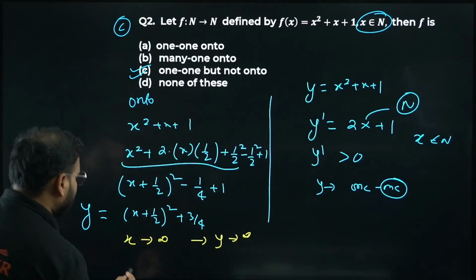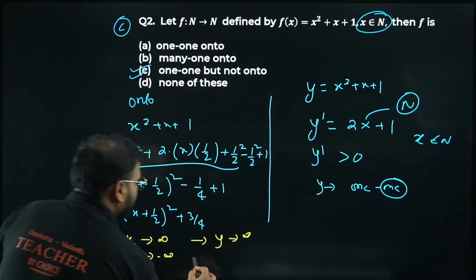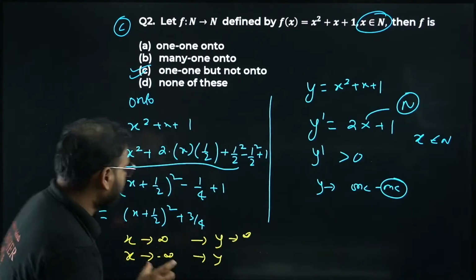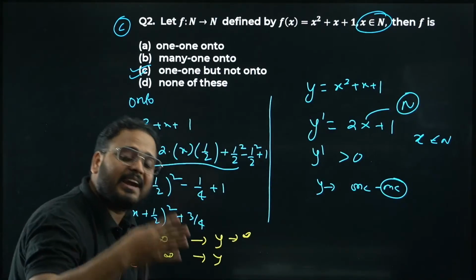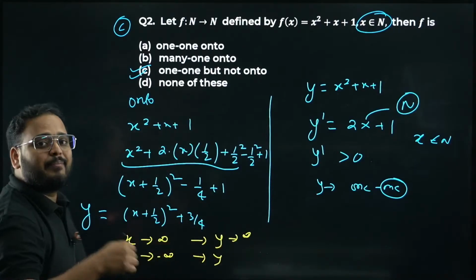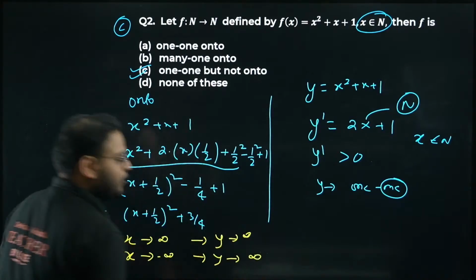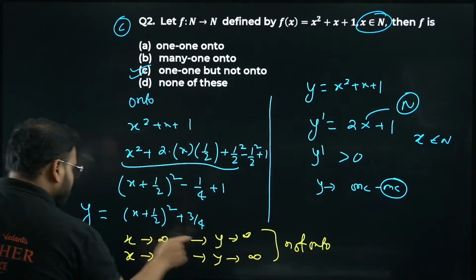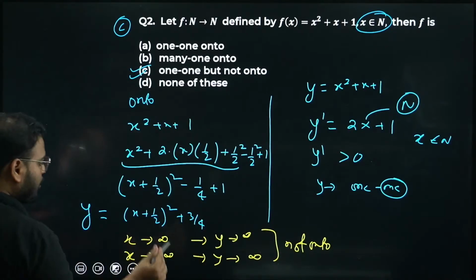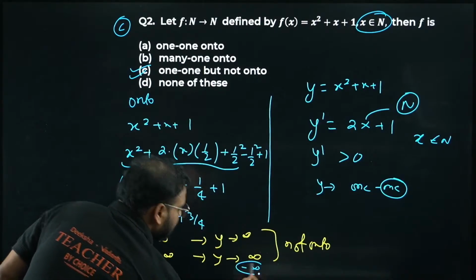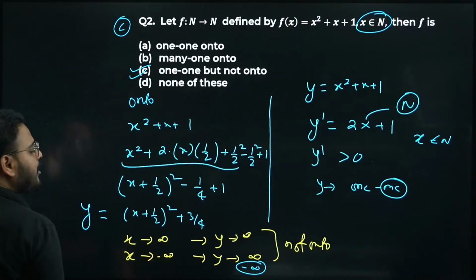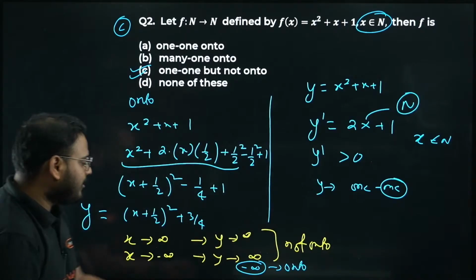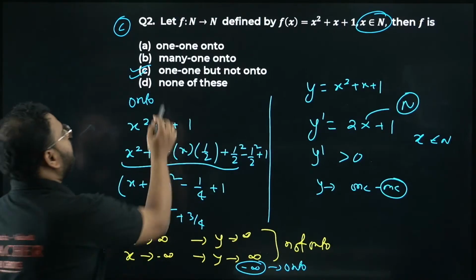Good for us. But if x is tending to minus infinity, what happens to y, sir? x is a negative very big number, plus 1 by 2 it stays a negative very big number. The whole square makes it positive, so it will tend to infinity only. Hence, not onto. For this to be onto, y would have to be negative: when x tends to minus infinity, y should also be minus infinity. Then it would become onto. But in this case we have y going to infinity, so the option will be one-one but not onto.